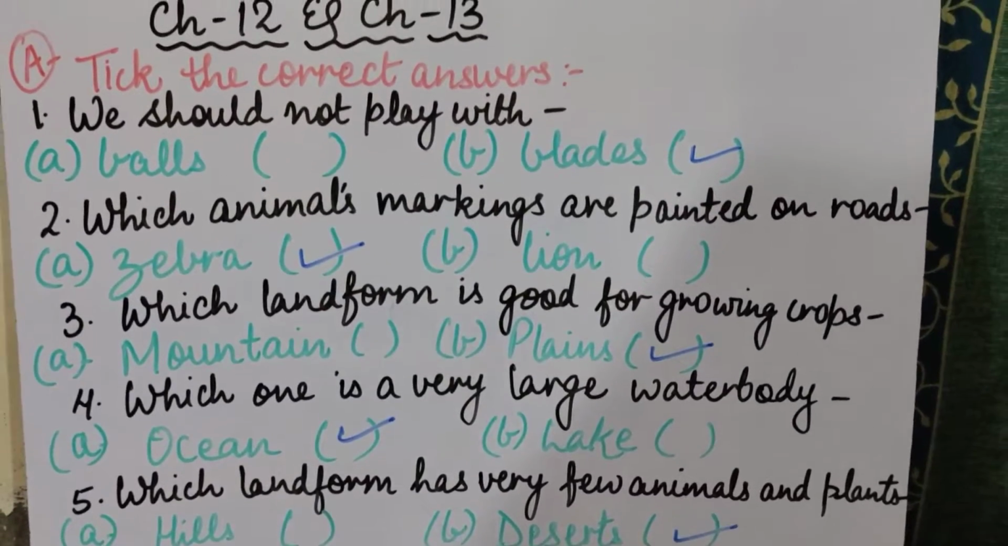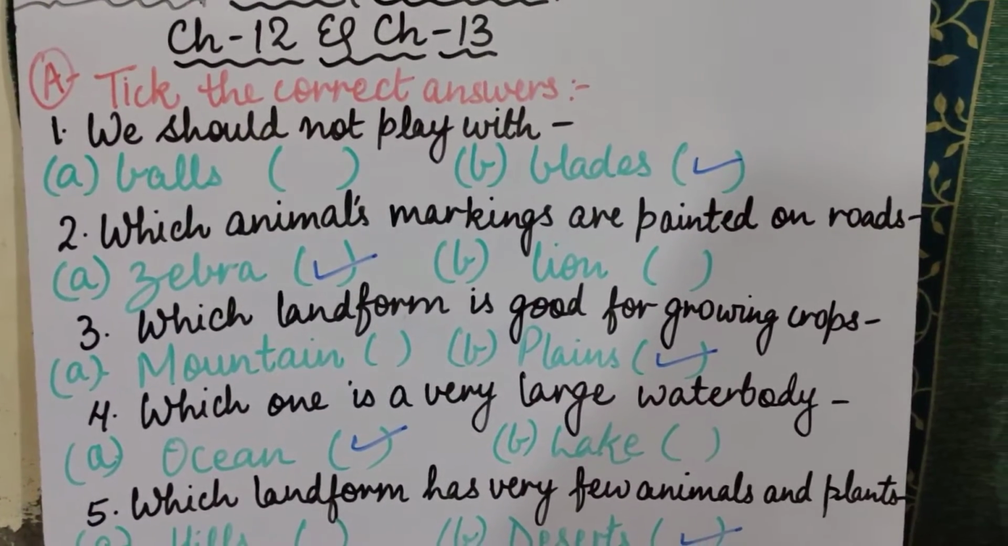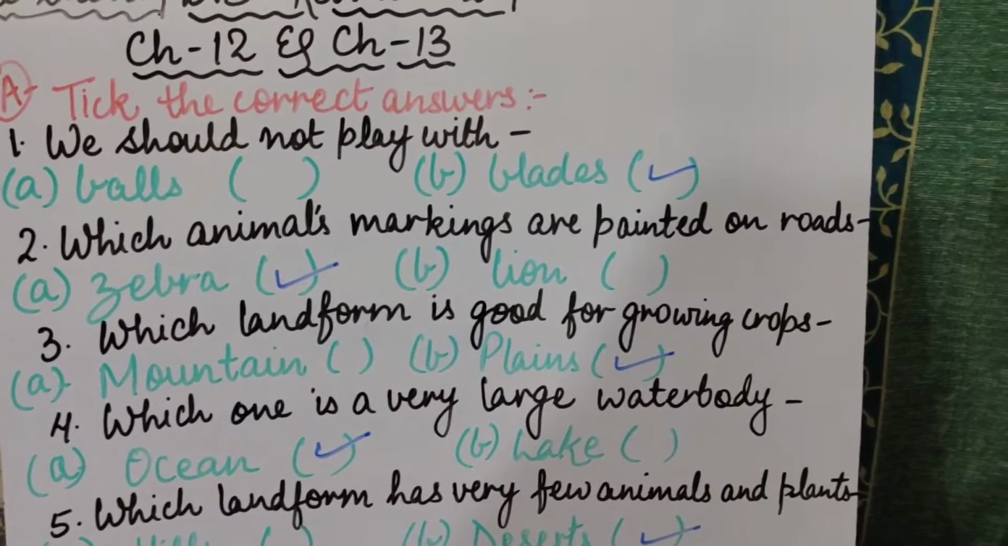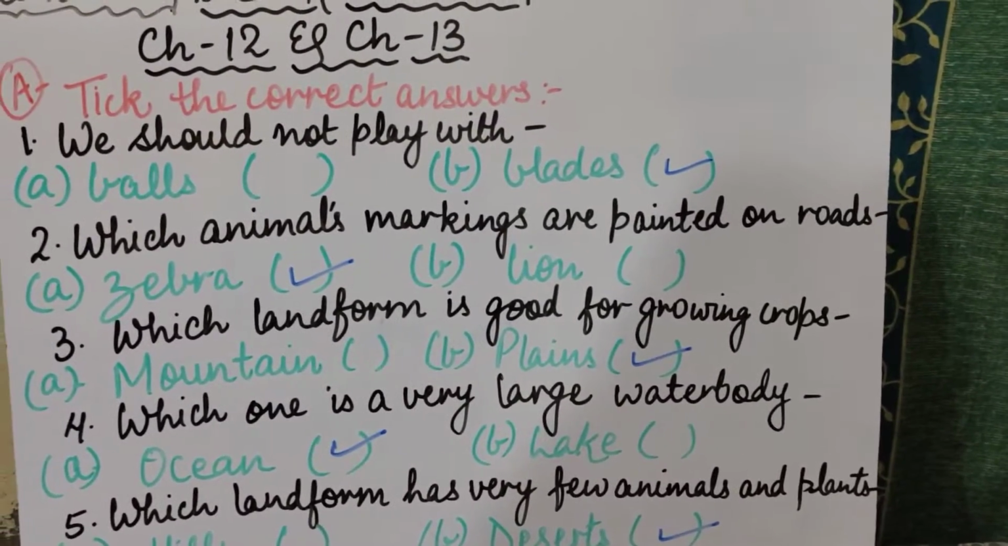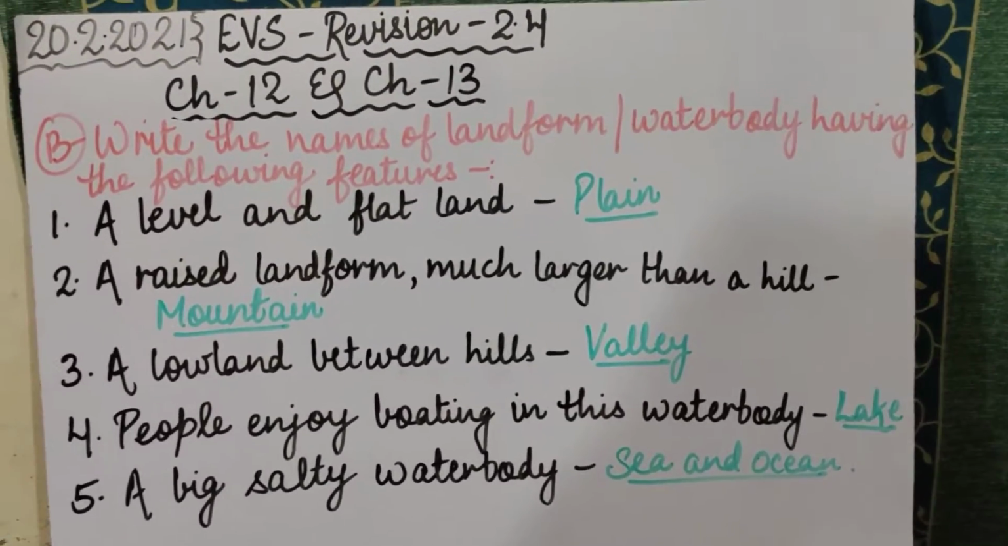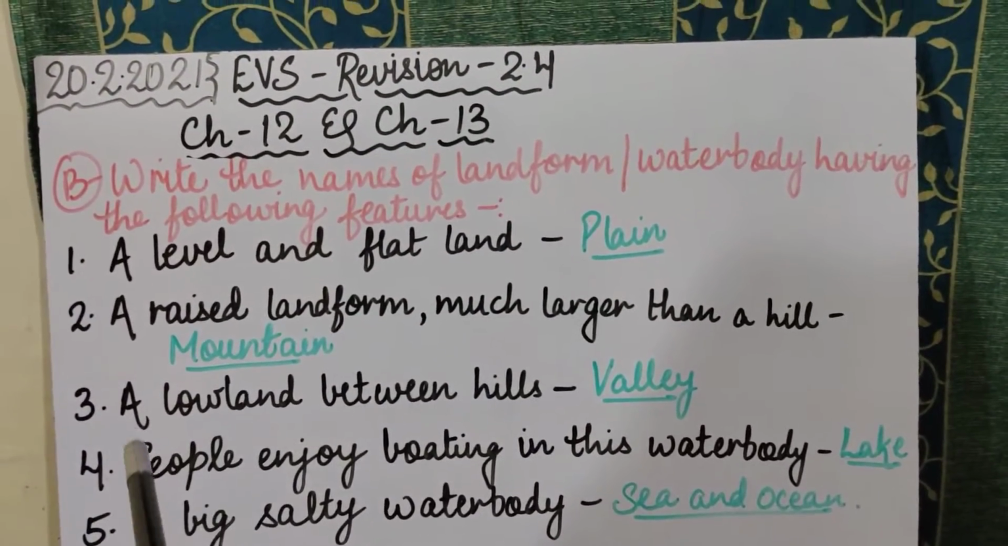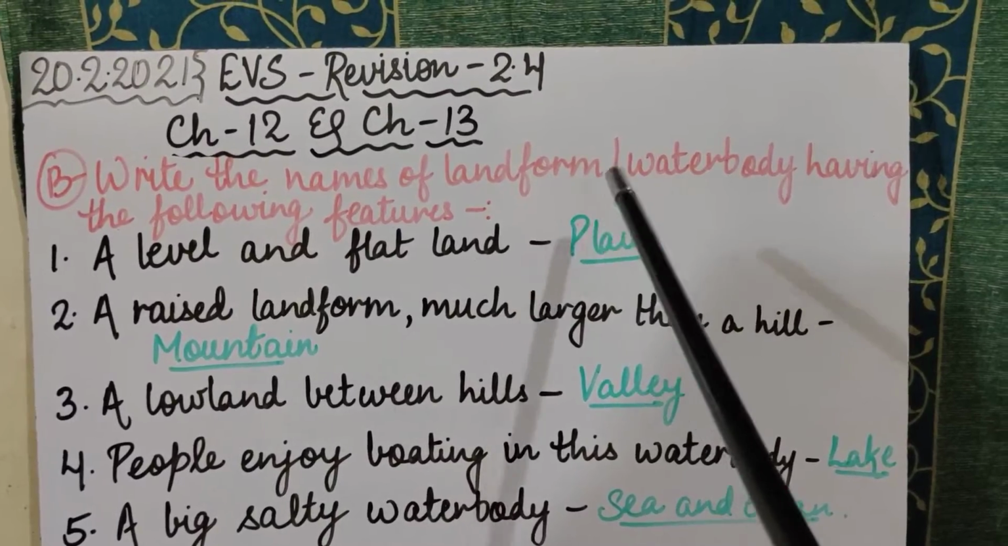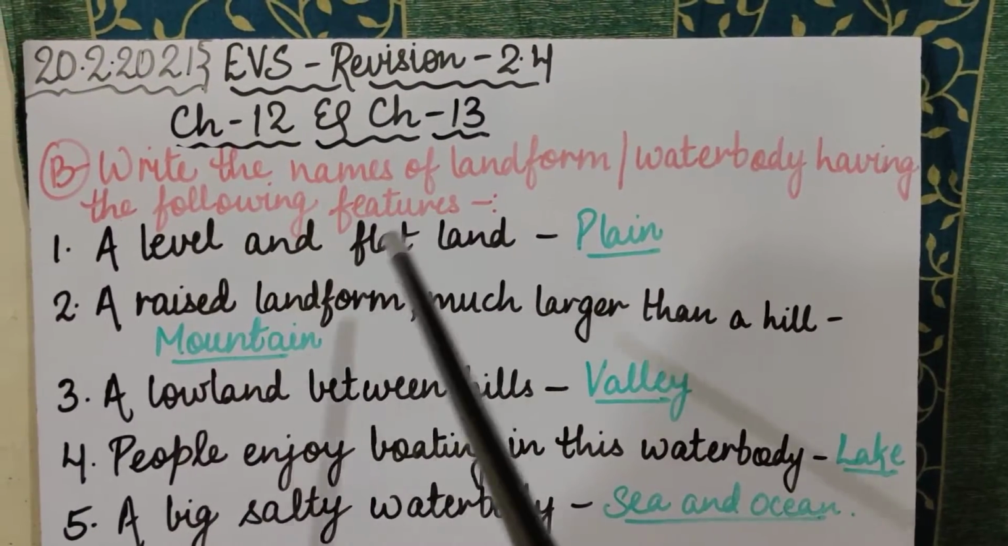So children, I hope you all have understood this exercise very carefully, very nicely. And now moving towards our second exercise, that is part B. Listen to it carefully. Write the names of landforms or water body having the following features.